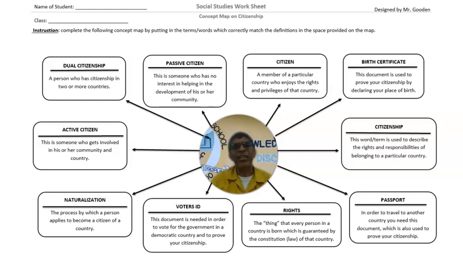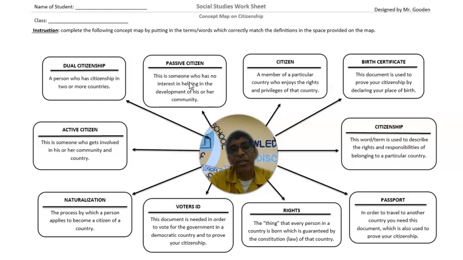Then we have negative citizen. That's this one right here. A negative citizen is someone who does the opposite of what we spoke about when we talk about the active citizen. They do everything that is bad, or they do not do anything that is good.